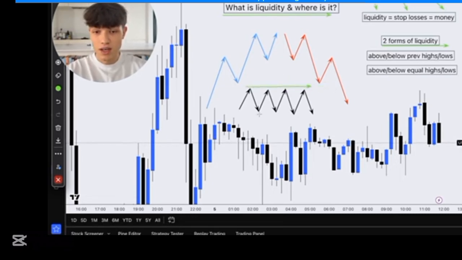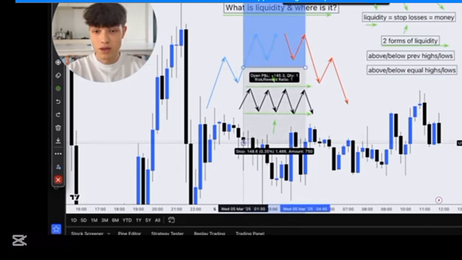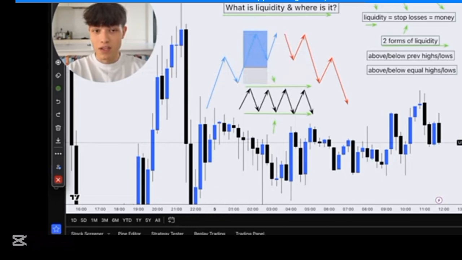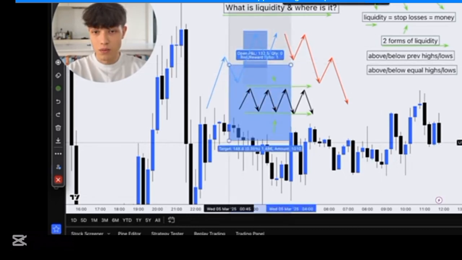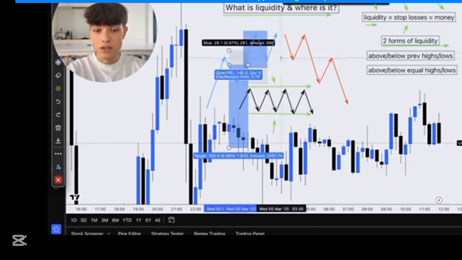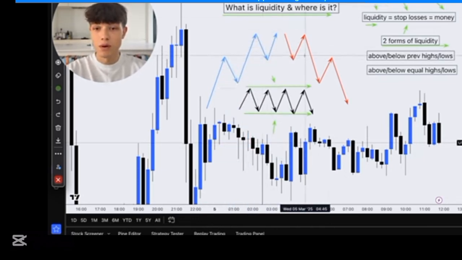So these are equal highs, these are equal lows, and there is now sell side liquidity down here and buy side liquidity. And remember, liquidity equals stop losses, meaning that in a bullish trend, there's a high here, higher low, higher high, higher low. There are retail traders and institutions that have gotten into buy positions right here with these stops below, anticipating the new higher high, and vice versa. There are retail traders that have gotten into sells right here with these stops above this high, anticipating new lower lows, right? So whenever there's stop losses, there's liquidity, because stop losses is money, right?